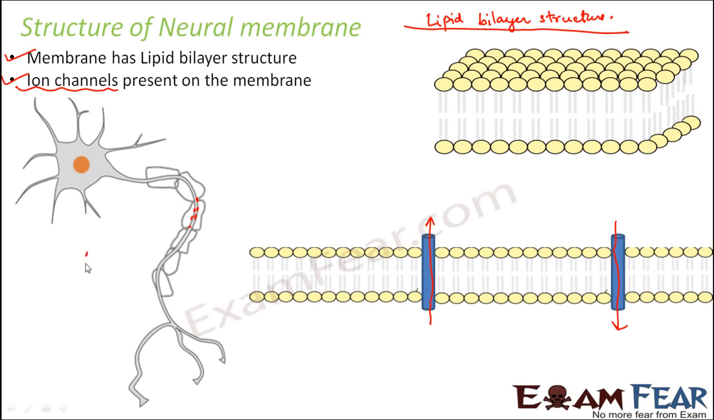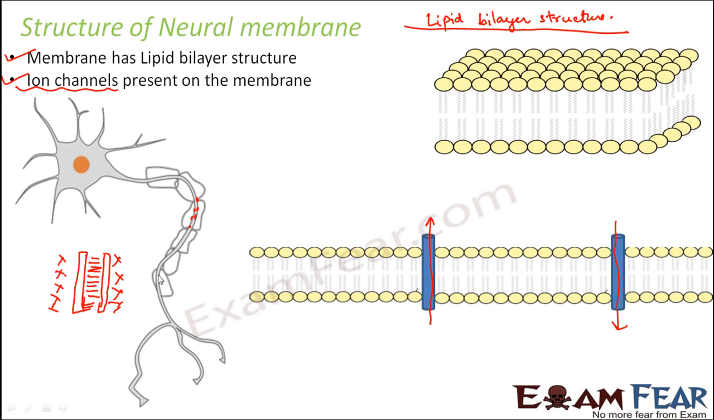Let us suppose this is the neuron membrane, and this is the axoplasm, because right now we are talking about the axon. So inside you have axoplasm and outside is the extracellular fluid. Again, outside is the extracellular fluid. So this is one lipid bilayer structure, and again this is one lipid bilayer structure. So that is how the neuron membrane is present here.